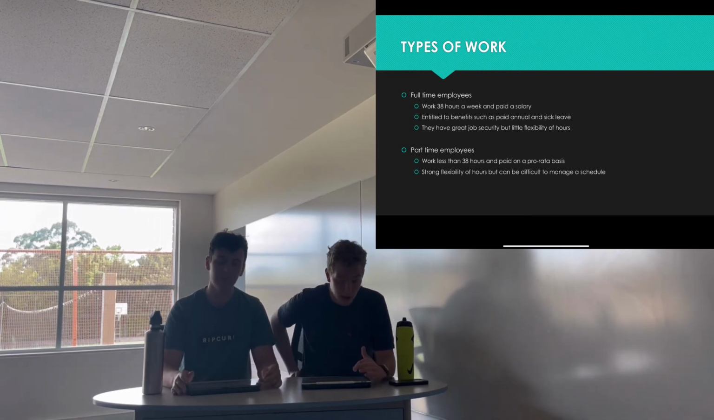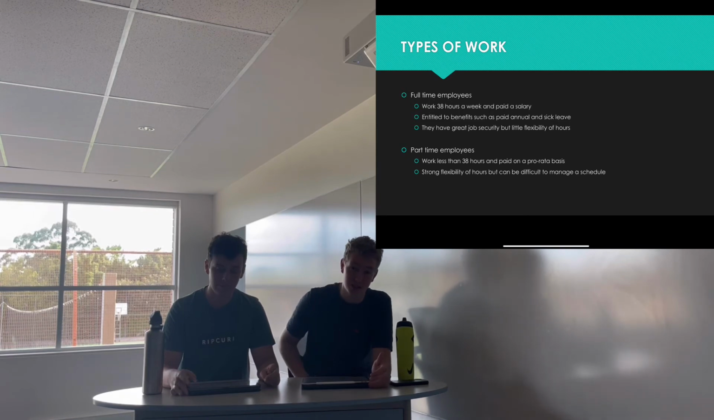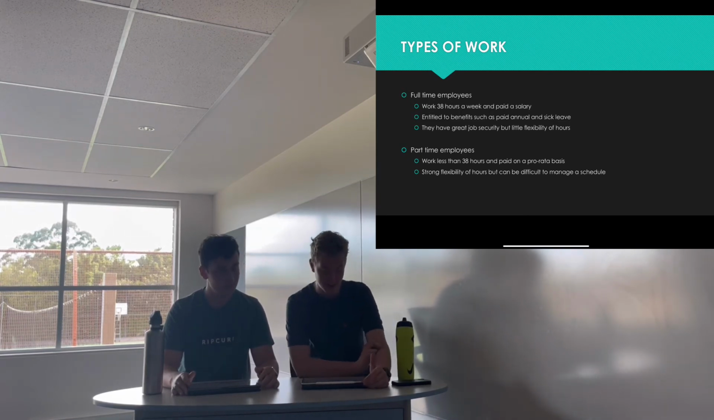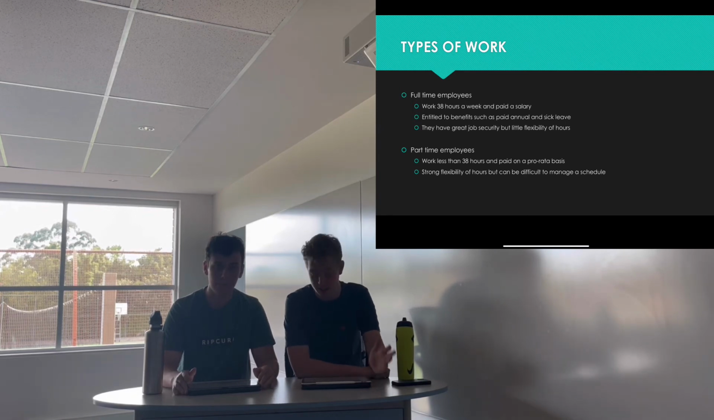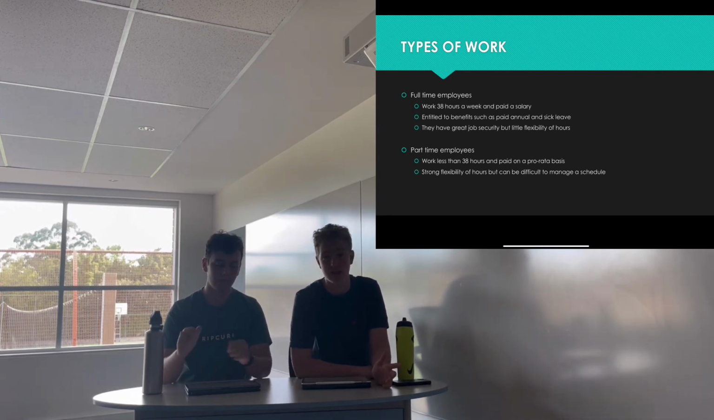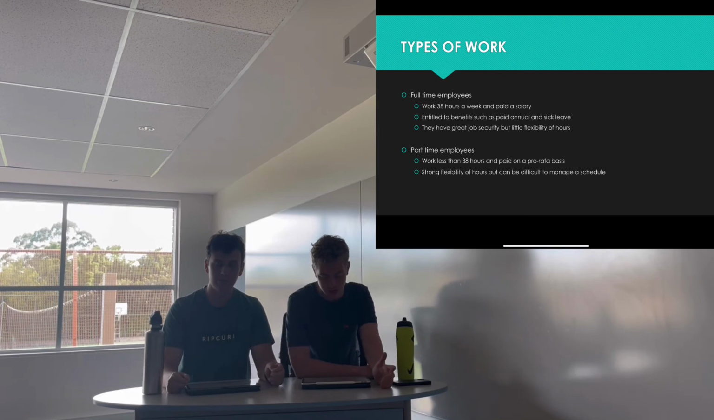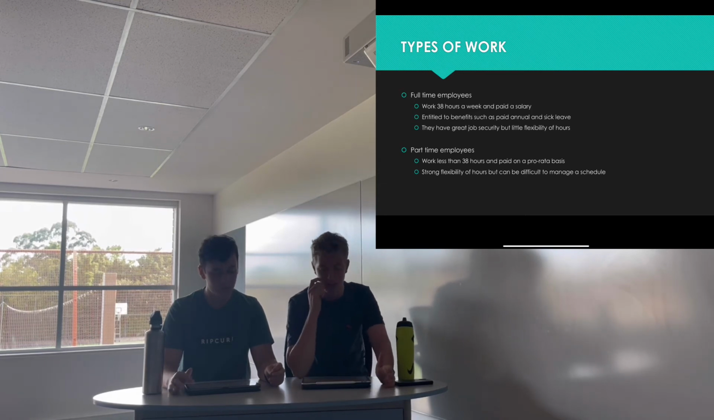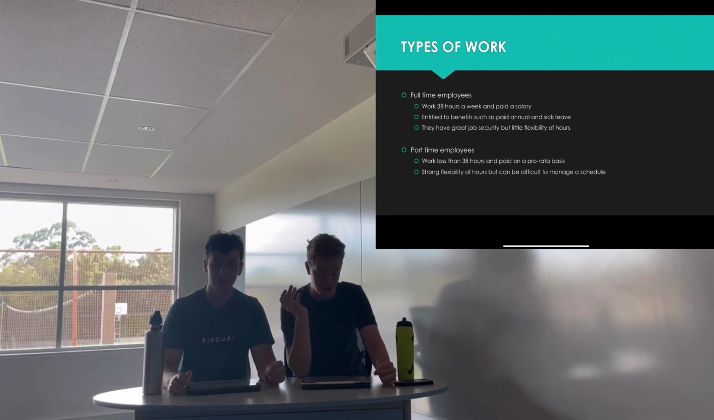So next we're going to look at part-time employees. These are very similar to full-time employees, except they work part-time, so they work less than 38 hours a week. They also receive a salary like full-time employees and receive the same benefits as full-time employees. The important thing to remember here though is that they receive all of these things on a pro rata basis, which means that they receive them proportionate to the amount of hours they worked.